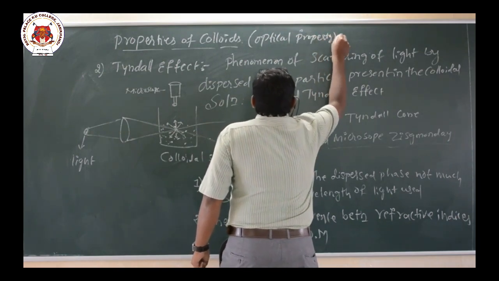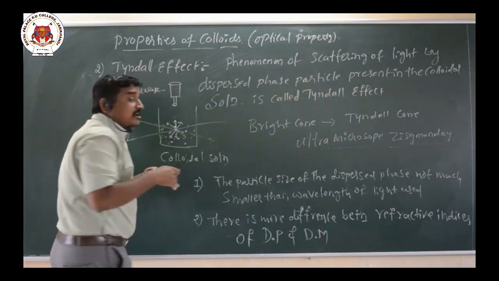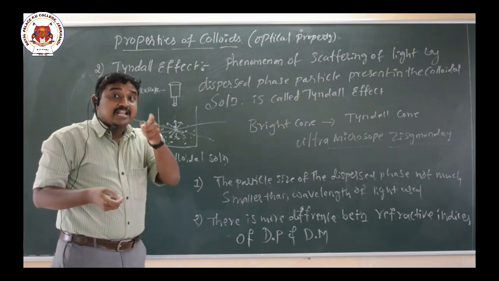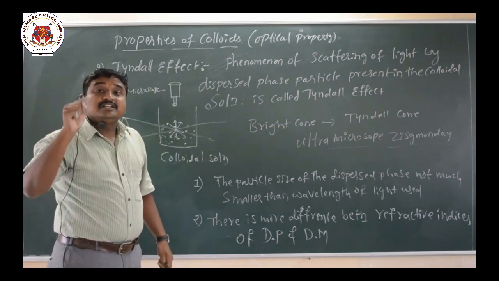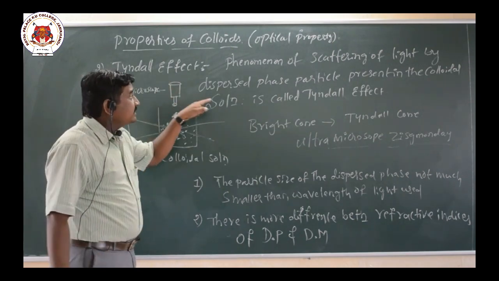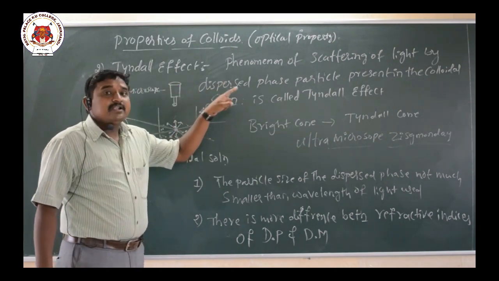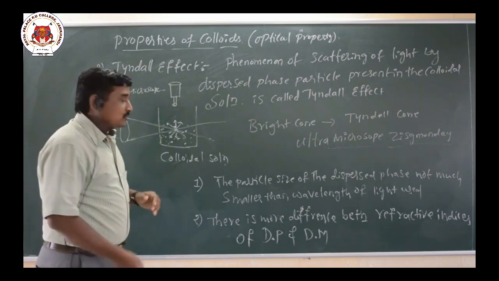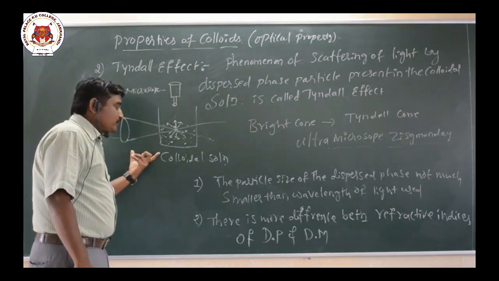So here the phenomenon of scattering of light takes place. The scattering is due to what here? Presence of dispersed phase particles. So that scattering of light is called what here? Tyndall effect. Okay. So this is an experimental setup which is used to observe the Tyndall effect.